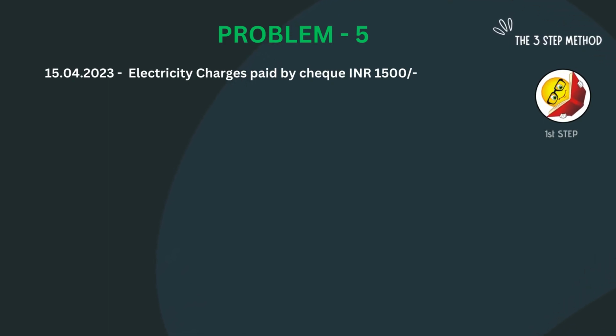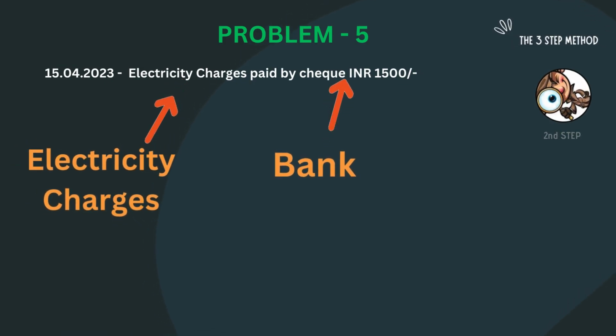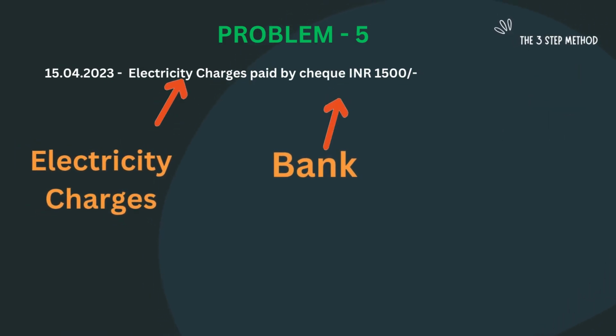Whenever check is mentioned, bank account comes into picture, as a check paid will cause decrease in bank balance and vice versa. It has no effect in cash balance. Step 2. Guess the accounts. First one is electricity charges and the second one is bank, as we have paid by check.